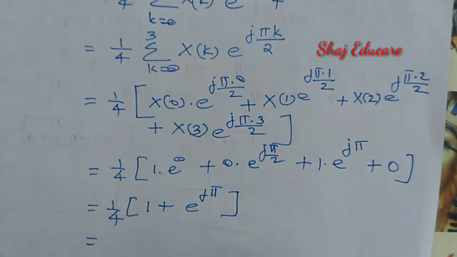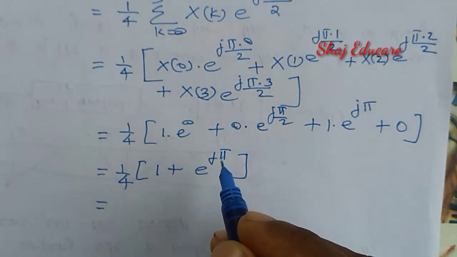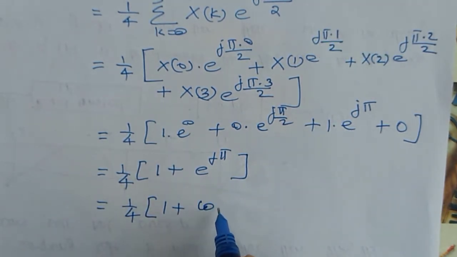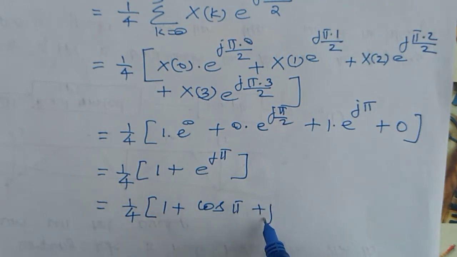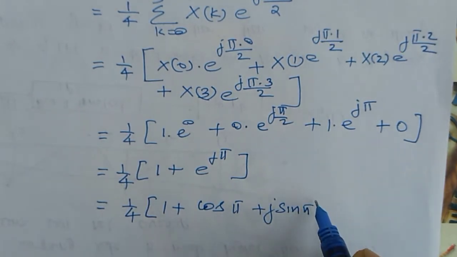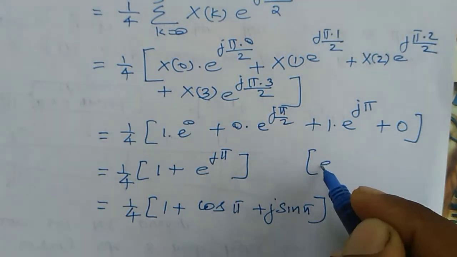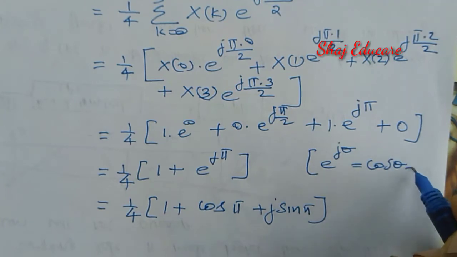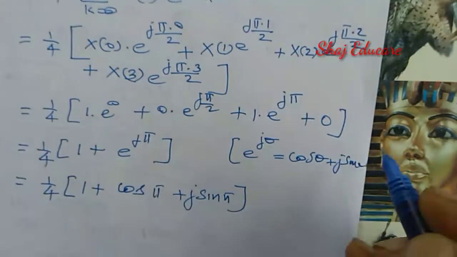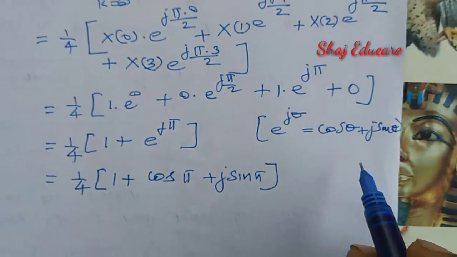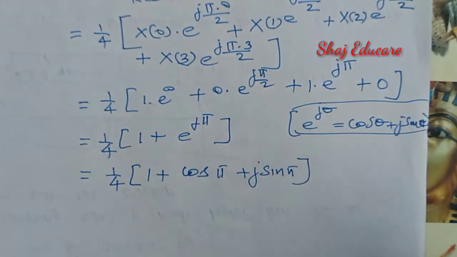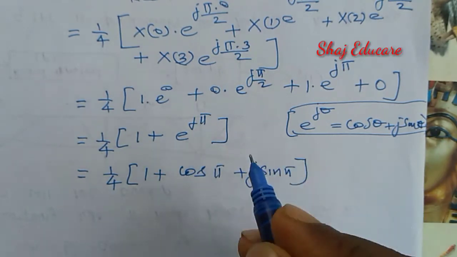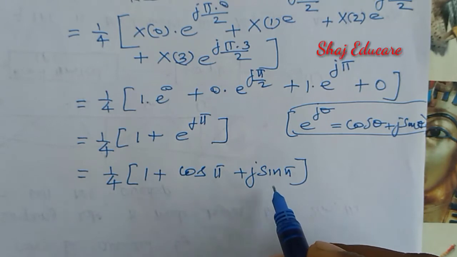Now let us rewrite e raised to j pi by Euler's identity as cos pi plus j sin pi. All of you know we have e raised to j theta equal to cos theta plus j sin theta. That is known as Euler's identity. You should know that, cos theta plus j sin theta. Here we have pi instead of theta, so I'm getting cos pi plus j sin pi.